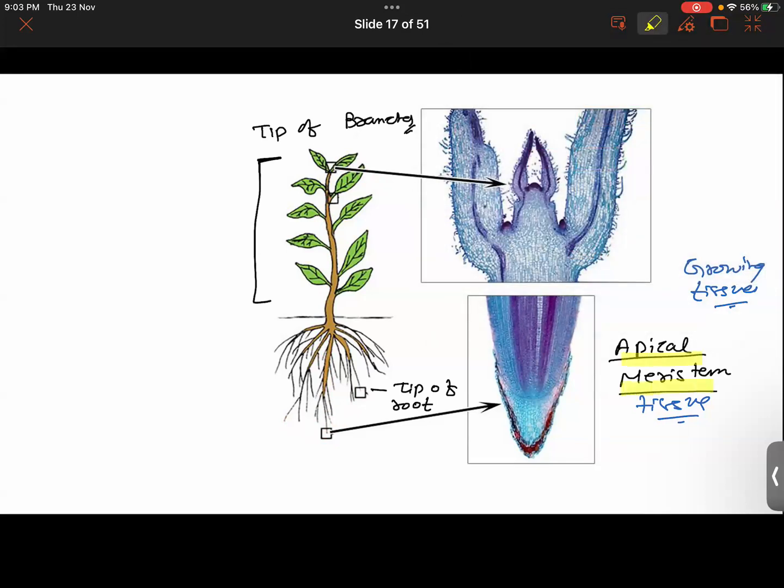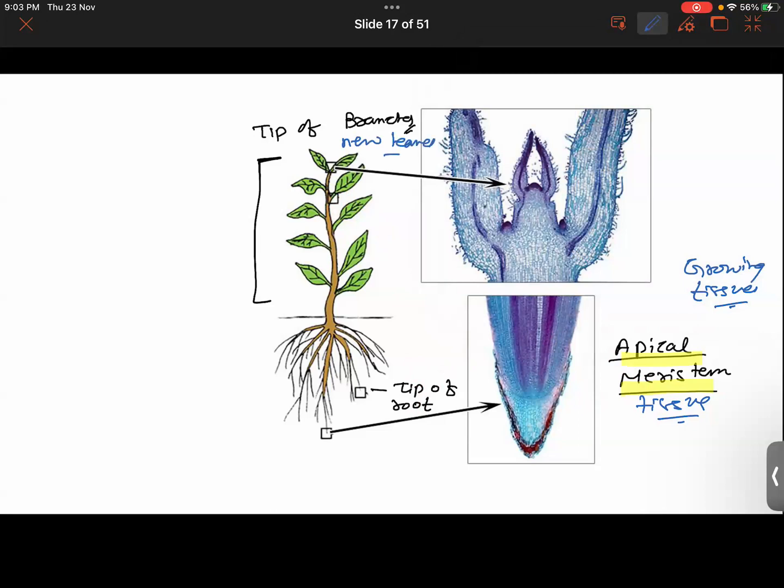What is apical meristem? Can you just explain it again? Yeah, sure. Just like we humans have got different sets of tissues in our body, in a similar manner there is a tissue called apical meristem that is found in the root tips, and it is found in the shoots also, and it will be found in the new leaves.